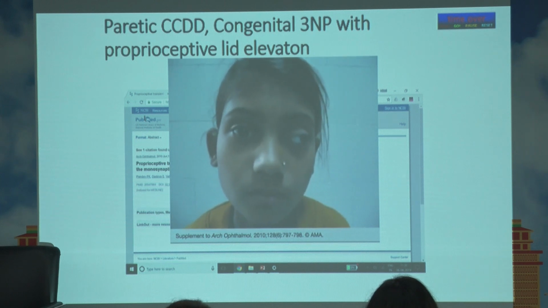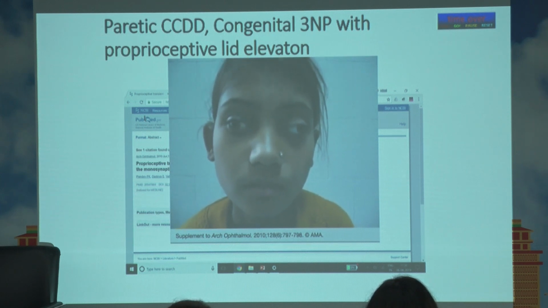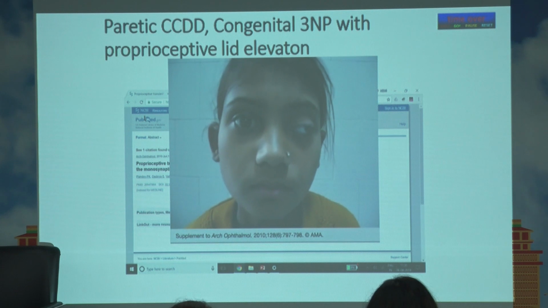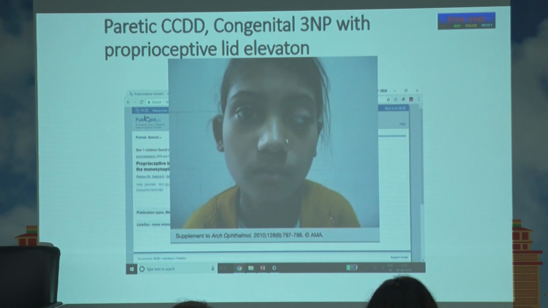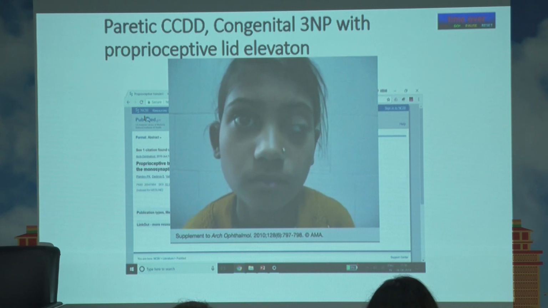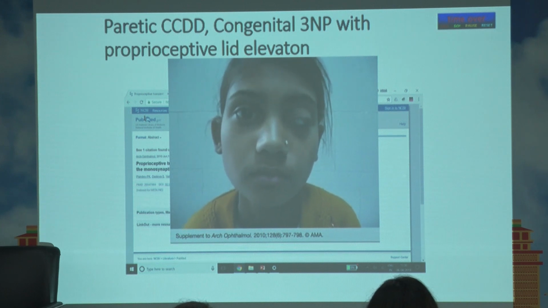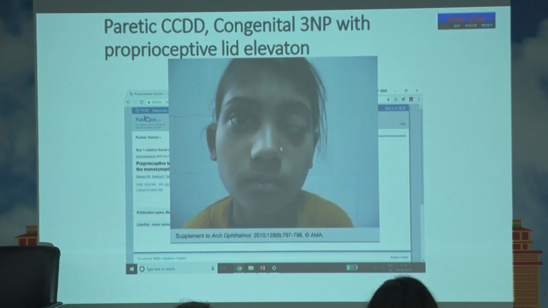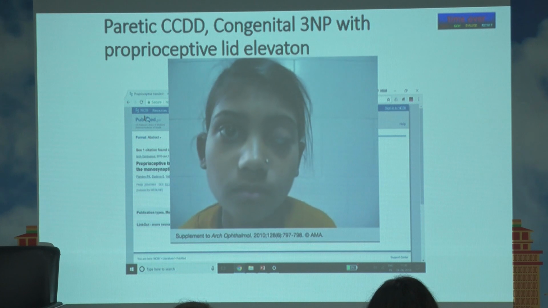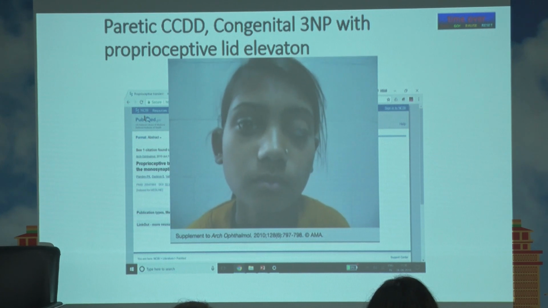So what is happening here? The Müller's muscle acts like a muscle spindle for the LPS. So what probably she is doing is that she is stimulating her Müller's muscle through proprioception and she is getting this lid elevation. So it is important to keep in mind that Müller's muscle has a very important role, and if it is aberrantly innervated, these kind of things can happen.